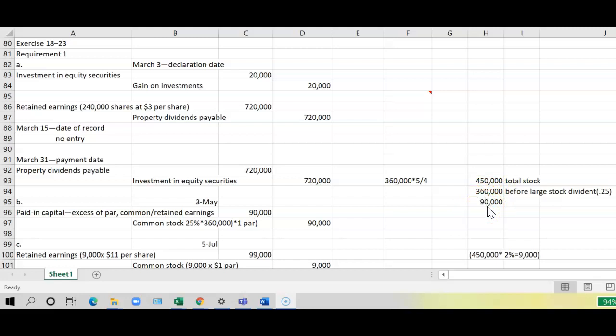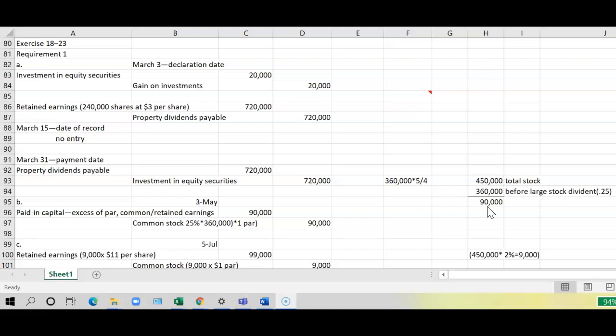It is considered a large stock dividend because it's 25% or greater than the stock outstanding. And when a company has a large stock dividend, they would debit the paid-in capital or retained earnings for the par value. In this case, it would be the 90,000 additional shares times the dollar par value.